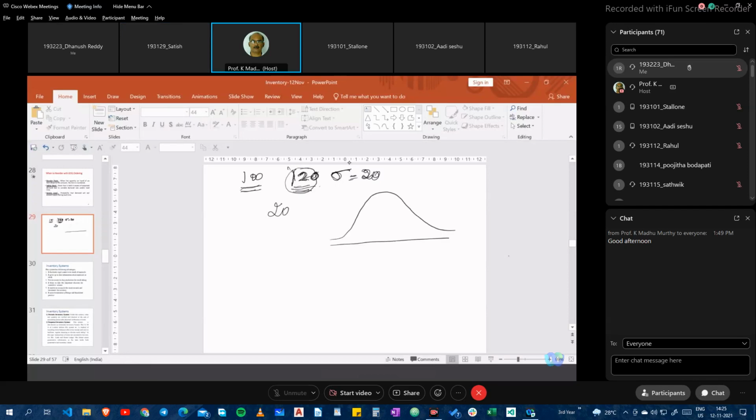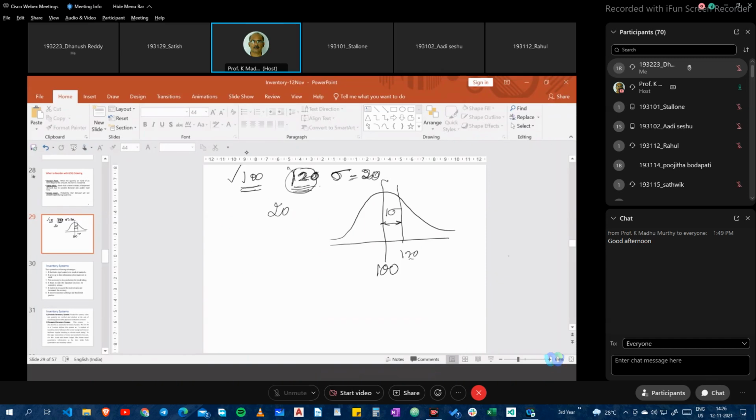So if the curve is like this, this is the average demand, that is 100, right? Yes, sir. Please say yes so that I understand that you are following. And what I am carrying is 120, and this is nothing but 1 sigma. Am I clear now? Yes, sir. So what is the possibility of stock out here? 16%.